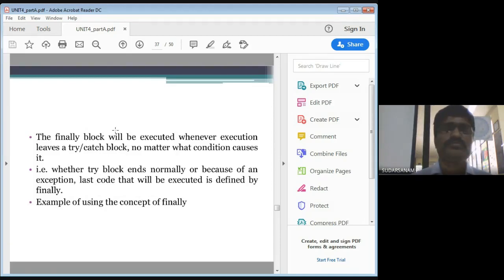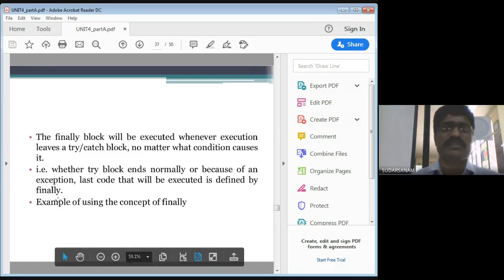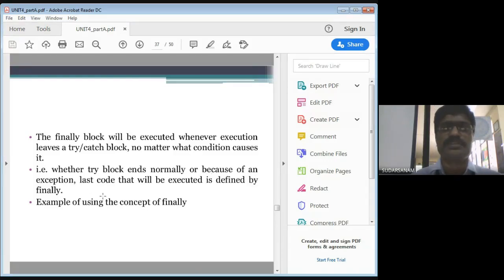So next, whether the try block ends normally or because of an exception, the last code that will be executed is defined by finally. Suppose there is no exception, only the try block is executed, as in case 3. That's case 0, case 1, case 2. In case 2, what happened? There is no problem, absolutely no need to execute any exception cases here. Then the finally statement will be executed. See, whether the try block ends normally or because of an exception, the last code that will be executed is defined by the finally statement.